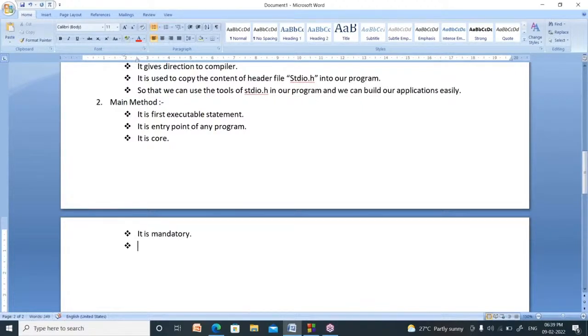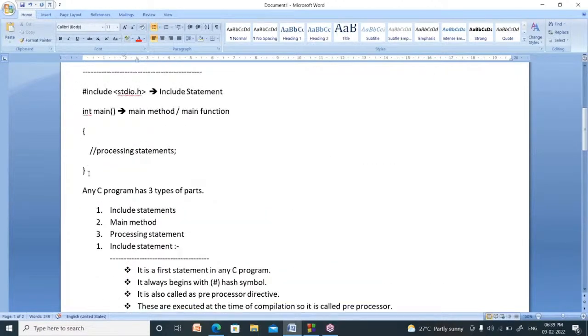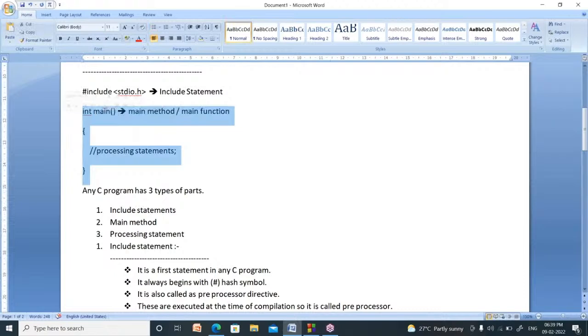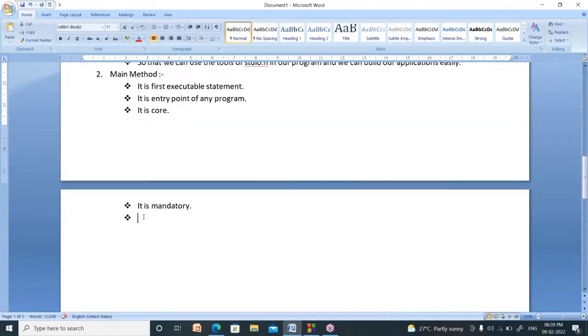Somebody may write it twice or thrice. No, it's not possible. You have to write the main method only one time, which means it cannot be duplicated. You cannot write duplicate main methods, right? You cannot write the main method more than one time.